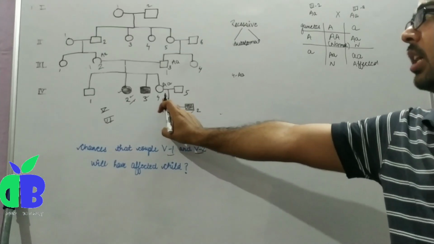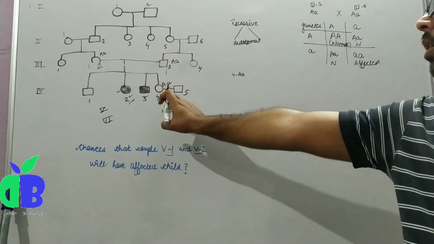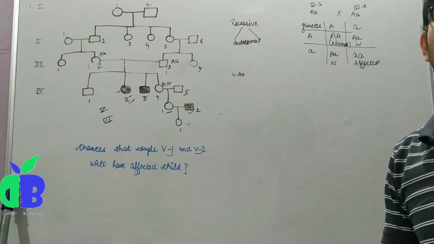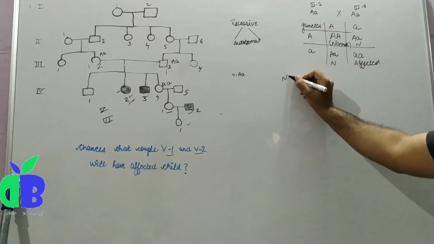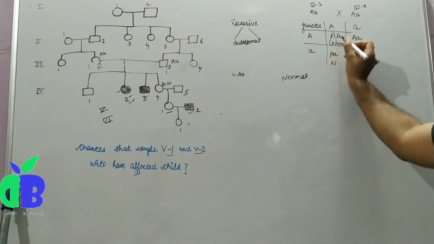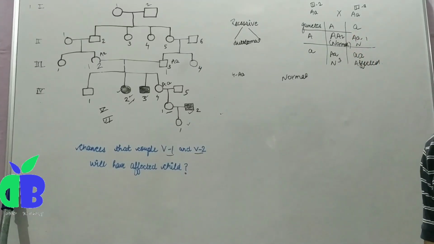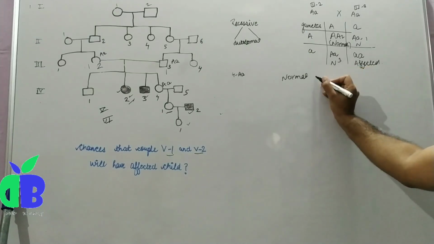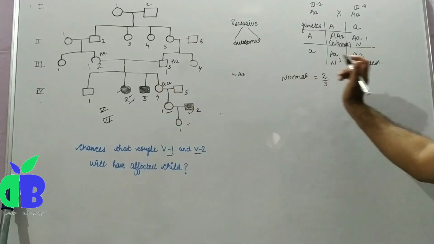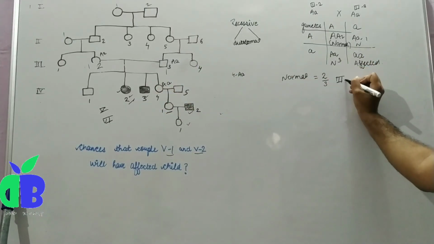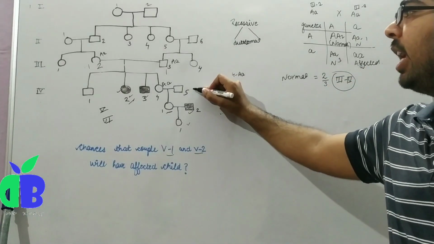Here, the 4-4 individual is normal. There are three normal genotypes, and we have to find the probability of being heterozygous. There are two heterozygous out of three normal, so the probability of 4-4 is 2 by 3.